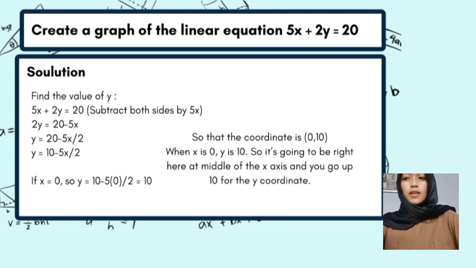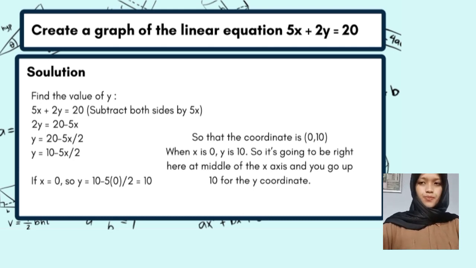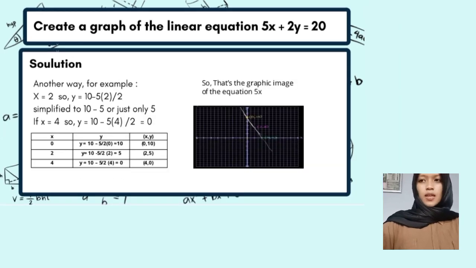Y equals 10 minus 5x divided by 2. If x equals 0, then y equals 10. So the coordinate is (0, 10). When x is 0, y is 10. So it's going to be right here at the middle of the x-axis, and you go up 10 for the y coordinate. Another way, for example, x equals 2, so y is 5. So that's the graph of the equation 5x plus 2y equals 20.